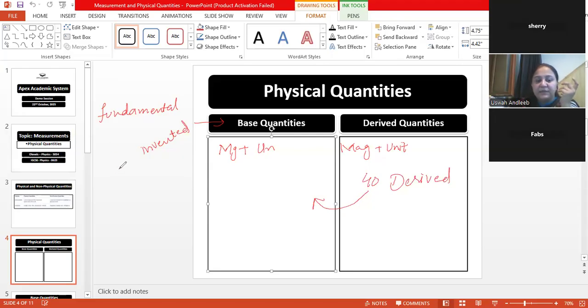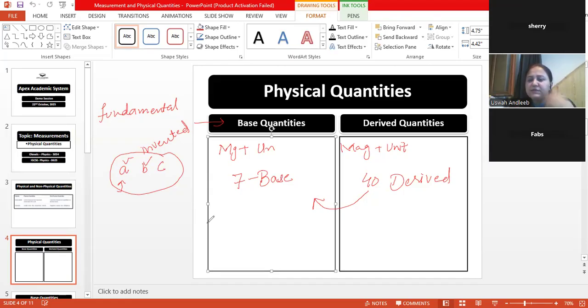For example, we write the English alphabet, A, B, C. Who has told you that it has to be written like that? It's the person who first invented the English alphabet and formulated these letters like this. Now we don't question it. They made the standard and we write them like this. So there are seven base quantities, the base of all the quantities in physics, named by someone who also gave them units. So we don't question it.